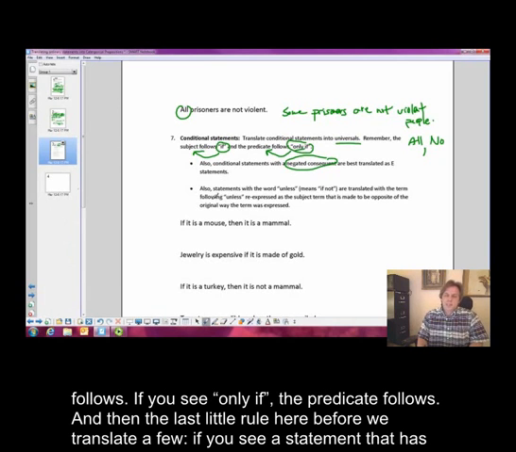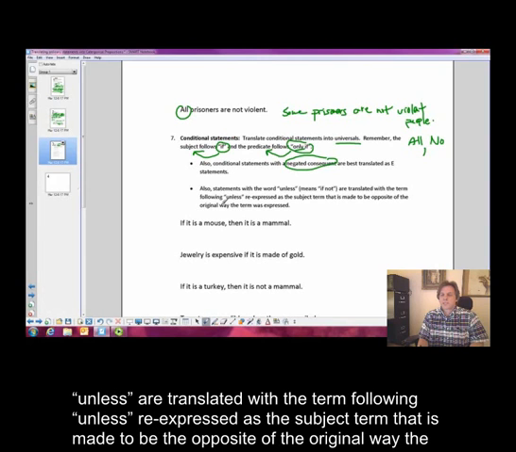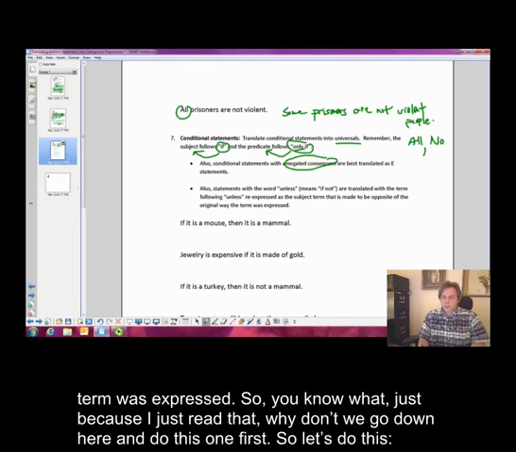And then the last little rule here before we translate a few. If you see a statement that has the word unless, which means if not, with the word unless, they're translated. Let me go ahead and read this. Also, statements with the word unless are translated with the term following unless re-expressed as the subject term that is made to be the opposite of the original way the term was expressed. So you know what?